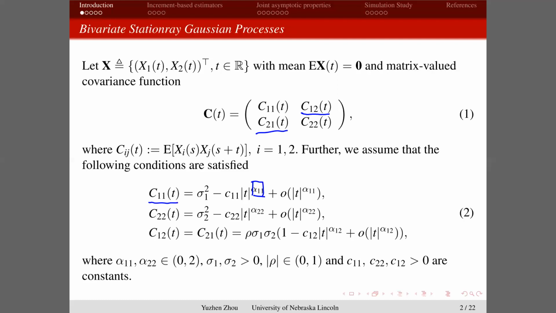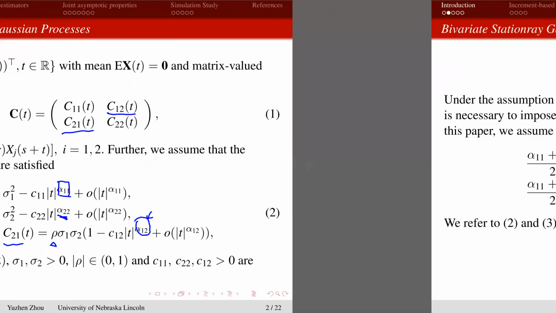Similarly, we assume the local behavior for the covariance function of the process x2, using the parameter alpha 22. Here we assume the two component processes x1 and x2 are not independent. They have dependence. So C12 of t and C21 of t have a non-zero correlation rho, and for the local behavior we use a parameter alpha 12 to describe it. And for a multivariate process, the covariance function should be positive definite. So we have some restrictions on those parameters.